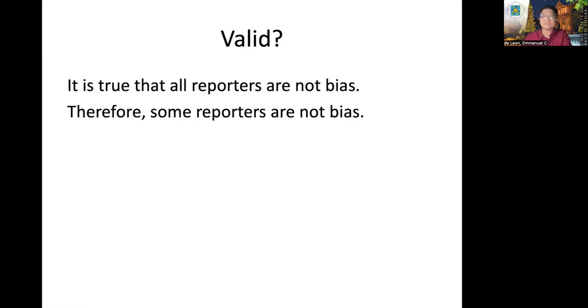It's a valid argument. Another example: it is true that all reporters are not biased, which is an E proposition. Therefore, some reporters are not biased, which is an O proposition. In this argument, we have opposition, which we call subalternation. Sabi natin sa rule number 1, if the superaltern is true, what should be the truth value of the subaltern? Necessarily true as well. Nasunod ba? Yes. This is a valid argument.